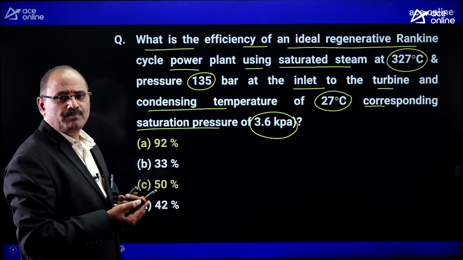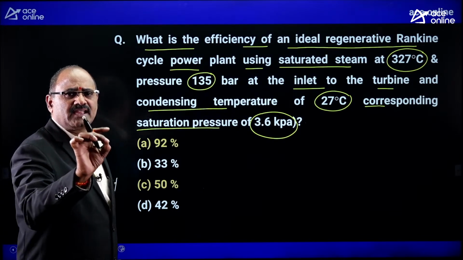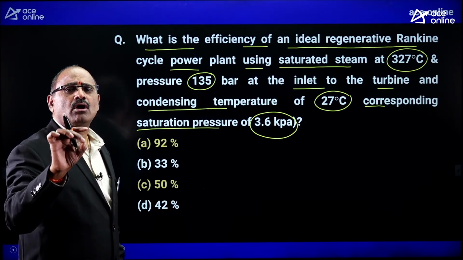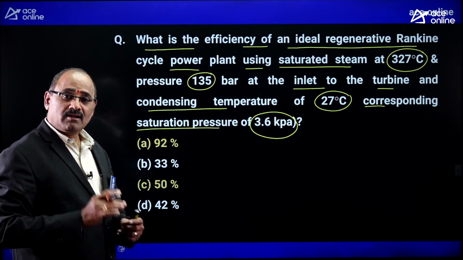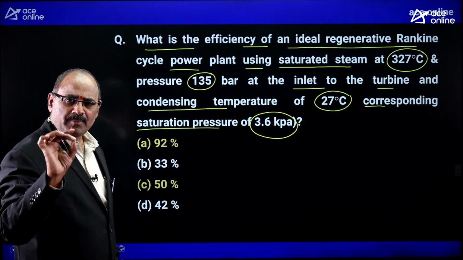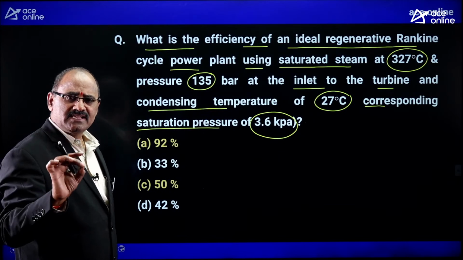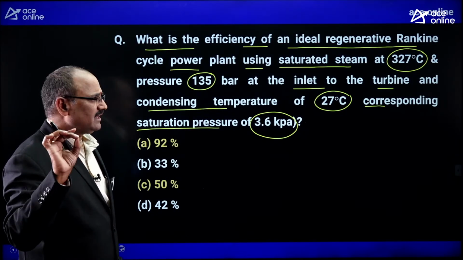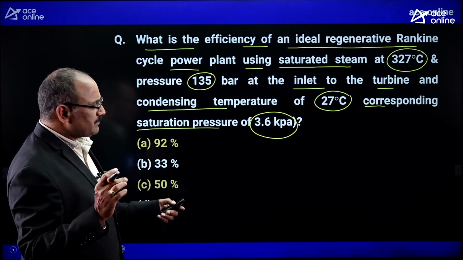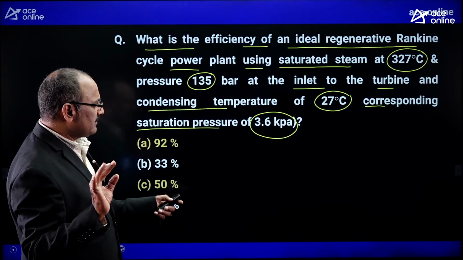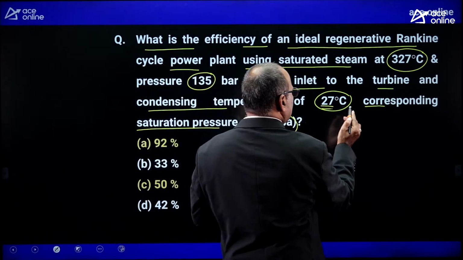This problem is connected to the ideal regeneration cycle. As we all know, the efficiency of the ideal regeneration cycle is equal to the Carnot cycle efficiency only. Carnot cycle efficiency depends on only two temperature limits, that is the highest temperature of the cycle and the lowest temperature of the cycle. You need not mark it because the temperatures are given straight away.